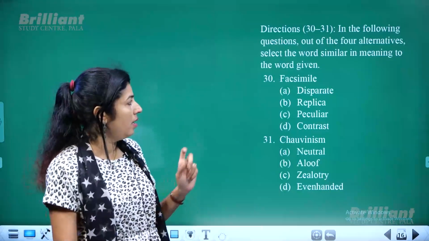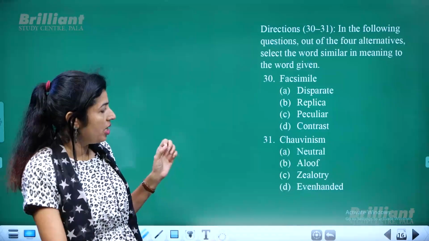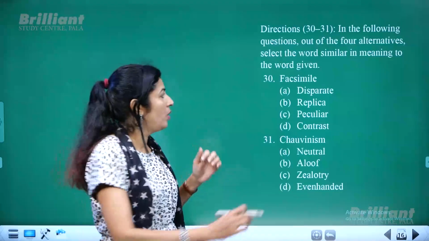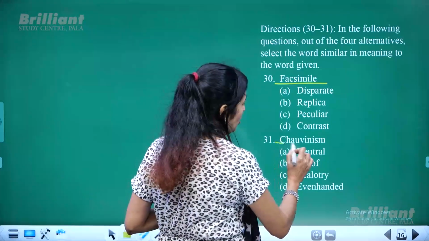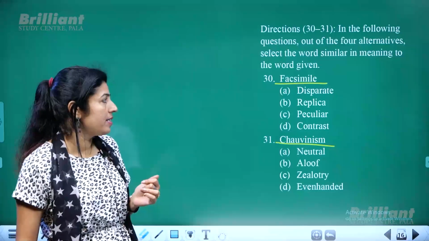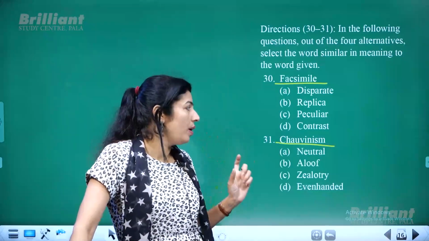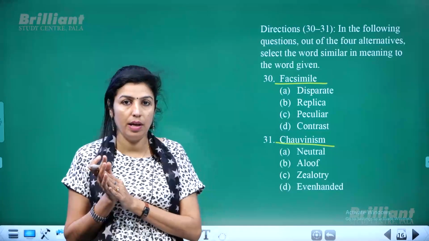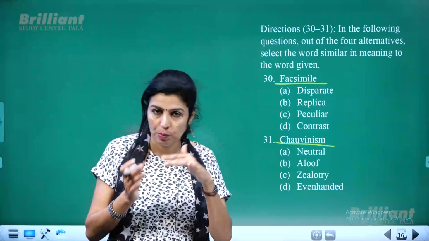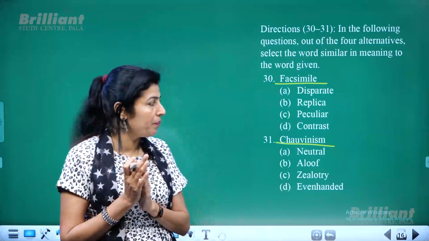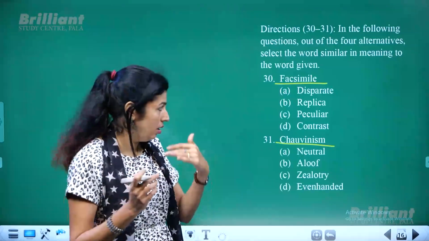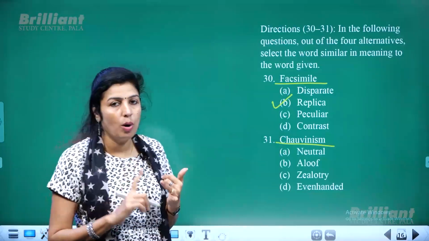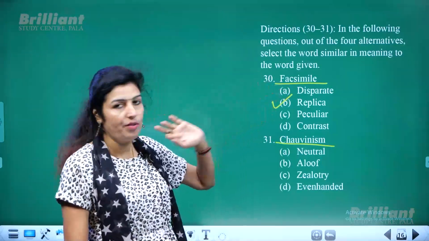Now next, again find out the words which are similar in meaning. That means find out a synonym. Words are facsimile and chauvinism. So facsimile means what? Something which is a copy or a duplicate of another thing. A facsimile of documents means a duplicate of the original documents. Definitely I have given you hints regarding the word replica. Replica means copy, duplicate, copy or replica is the word.